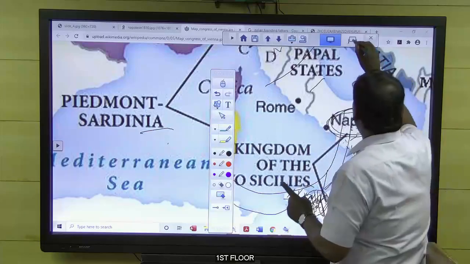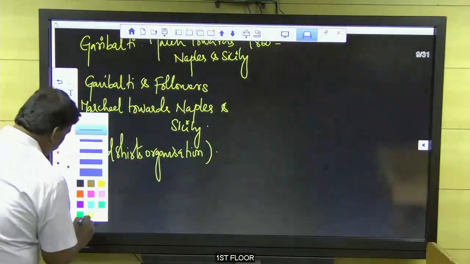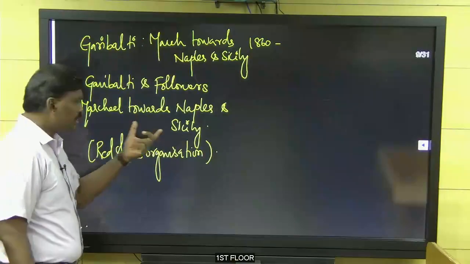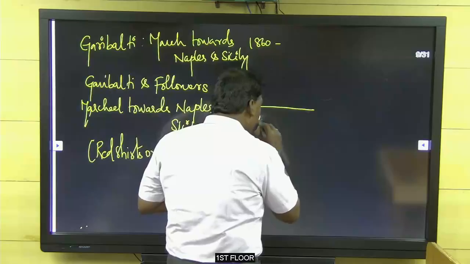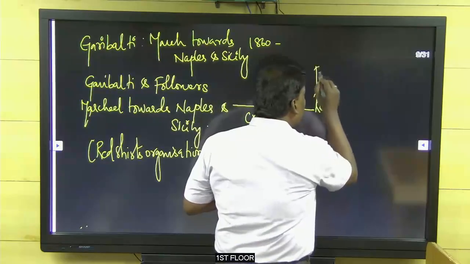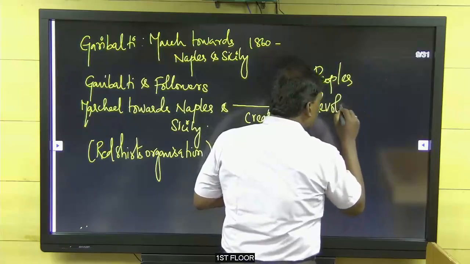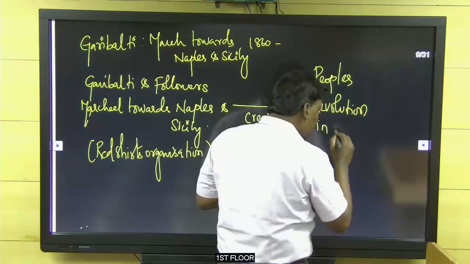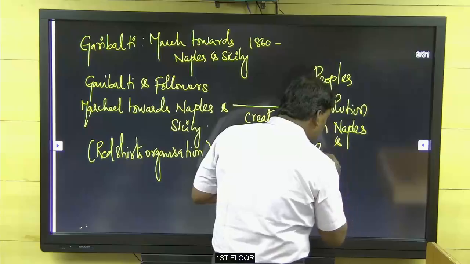So once again I am going back here. What happened here? Garibaldi and the followers marched towards Naples and Sicily and created what? A people's revolution in Naples and Sicily.